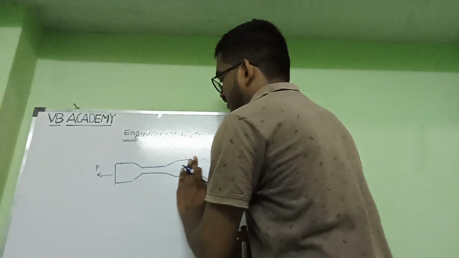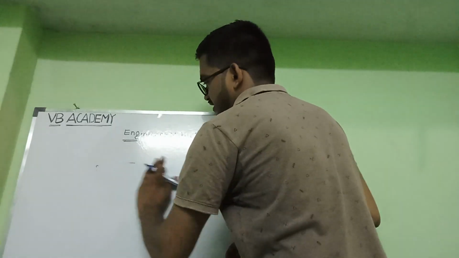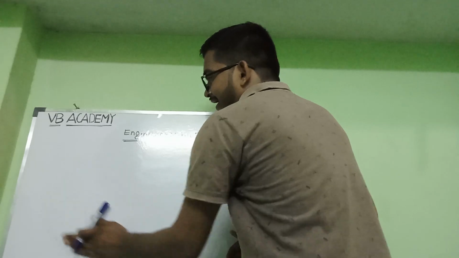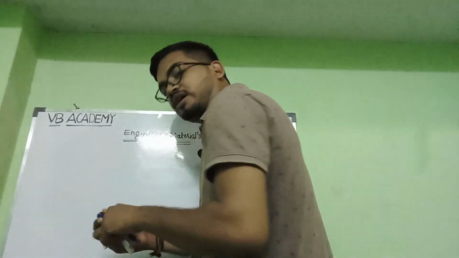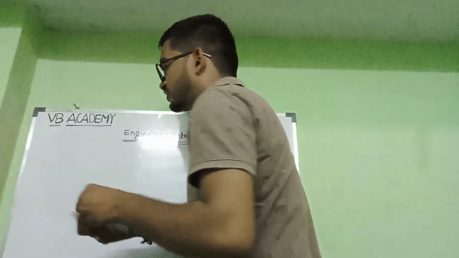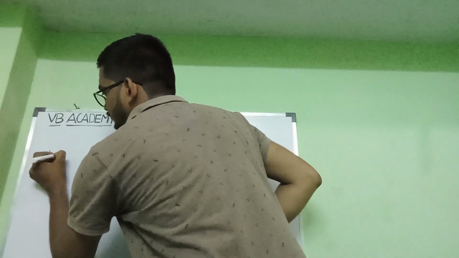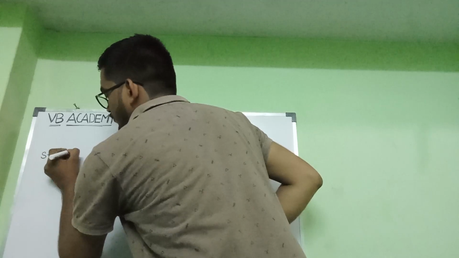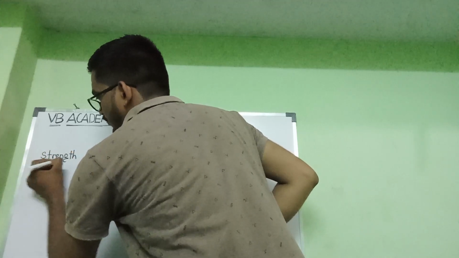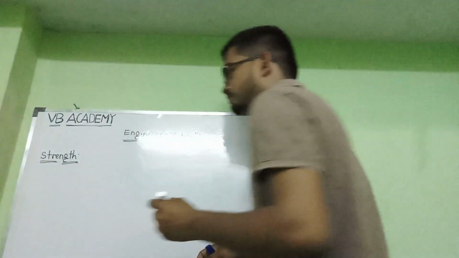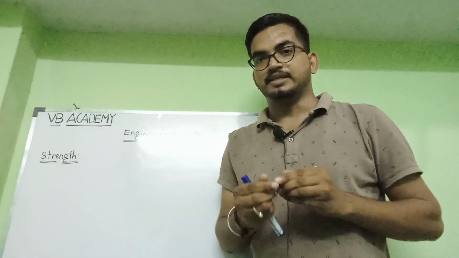Okay, see here. First one is strength. What is meant by strength?